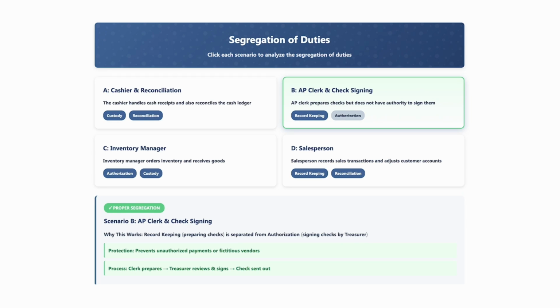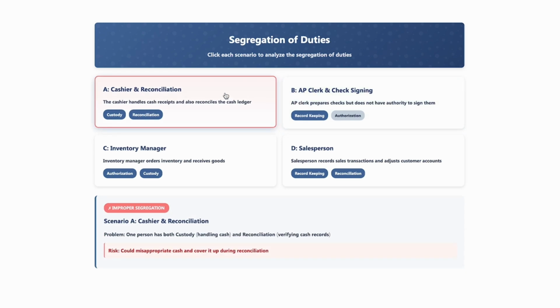B is an accounts payable clerk who prepares checks but does not have authority to sign them. This is great because they're preparing the checks, they have this record keeping ability, they're making the journal entries as well, but they're not able to sign them, which would be the treasurer who's signing them and then sending them out. Let's look at A, C, and D and why they are not effective segregation of duties.